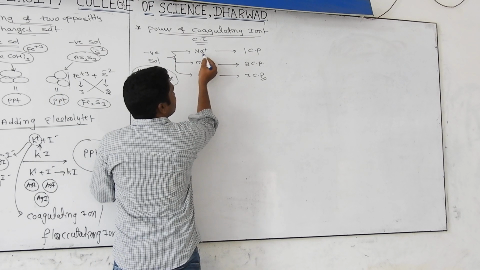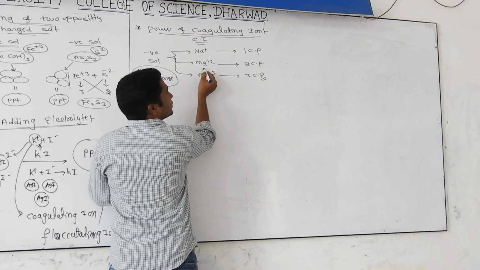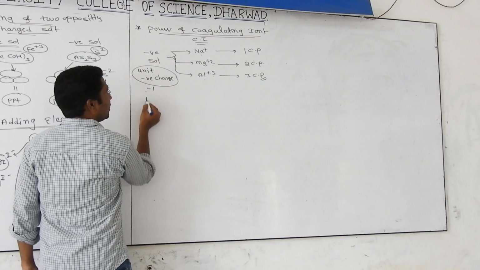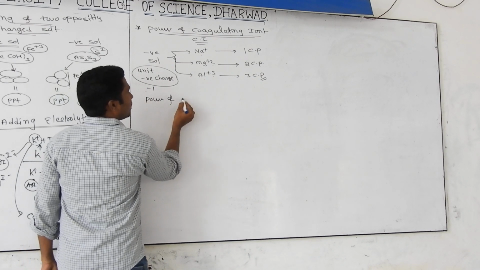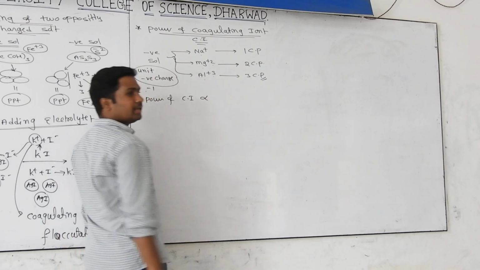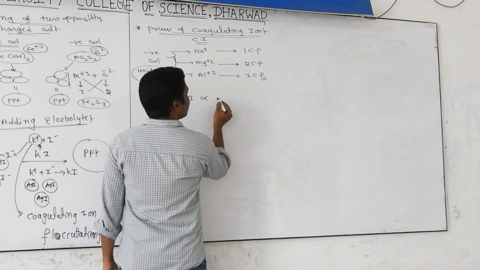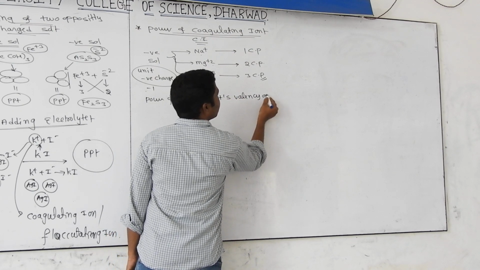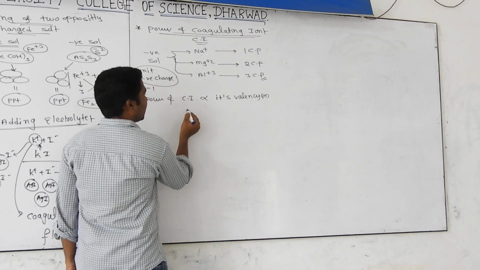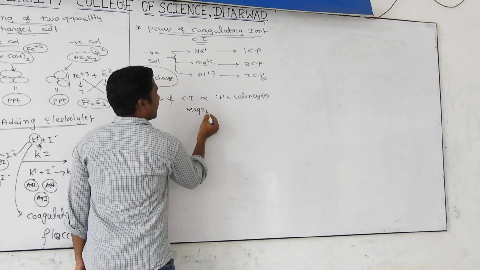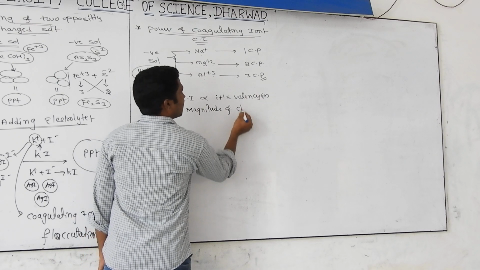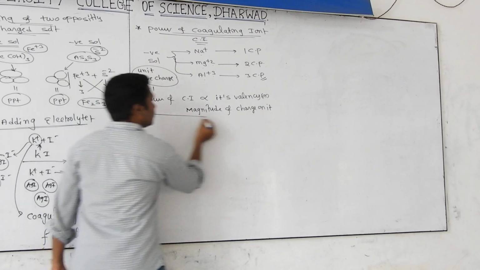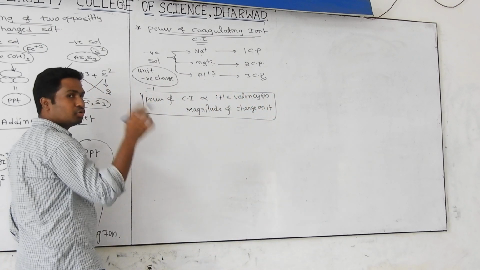Yes, sir. One means what? Valence of sodium. 2 means what? Valence of magnesium. 3 means what? Valence of aluminum. That's why I am telling one point here: the power of a coagulating ion is directly proportional to its valency. We can also say it another way: the magnitude of charge on it. This concept we call a special rule, for 2 marks.